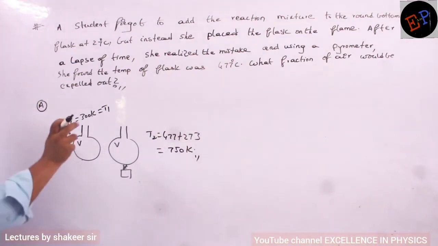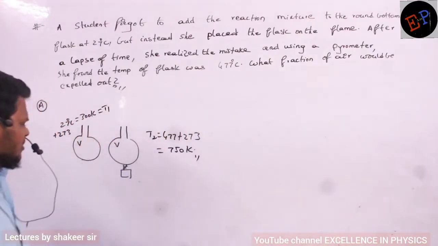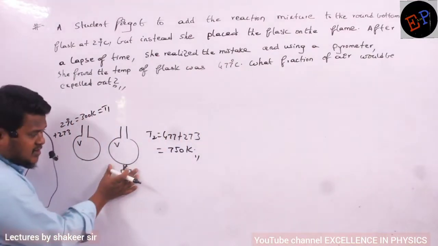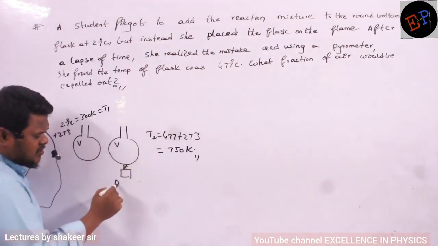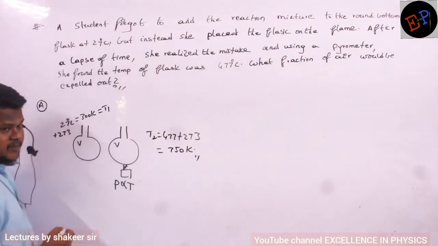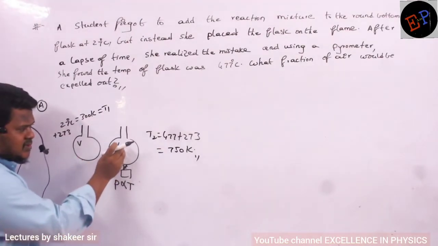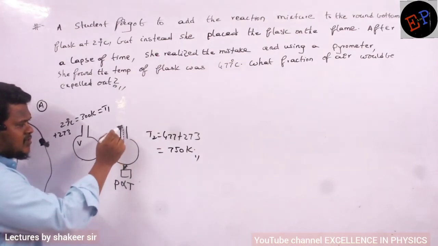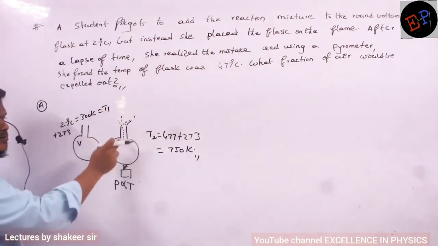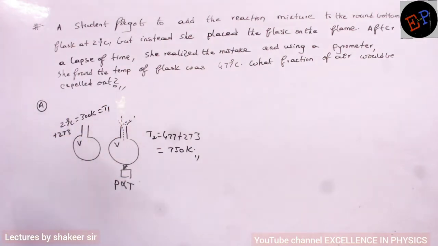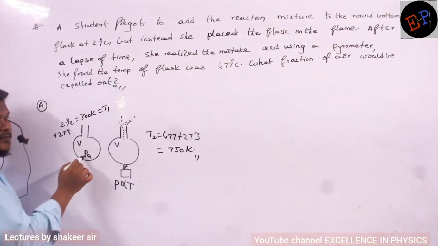Then the question is, what fraction of air would be expelled out? See, if you start heating this gas, listen very carefully, volume is a constant, no? If volume is a constant, pressure is directly proportional to temperature. So pressure automatically increases. If pressure increases, gas tries to move in an upward direction. Gas will try to move in every possible direction, until the same pressures are obtained in the atmosphere and inside this container. See, here initially what should have been the pressure? Atmospheric pressure inside this container. Why?